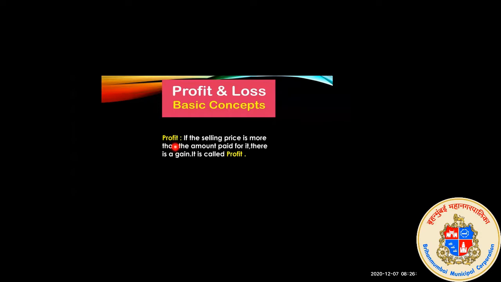First term, profit. What is profit? If the selling price is more than the amount paid for it, there is a gain. It is called profit. It means when you are selling some product at a higher amount than you purchased it for at a lower price, you get a profit. So you get more money from it, and that is called a profit.